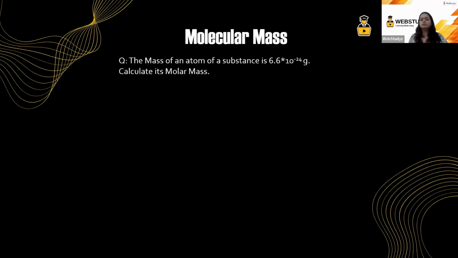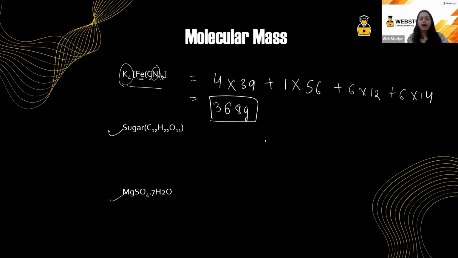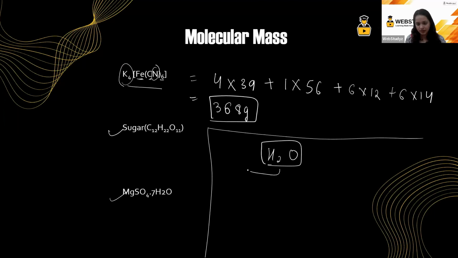Now students, before moving on further, I would like to tell you one more important thing. If the water mass is given as 18 AMU, or sometimes it is given as 18 u, this u represents unified mass.